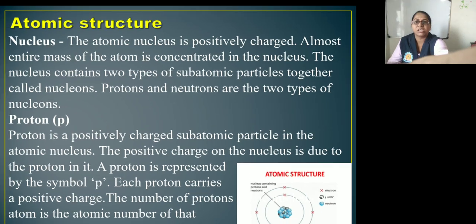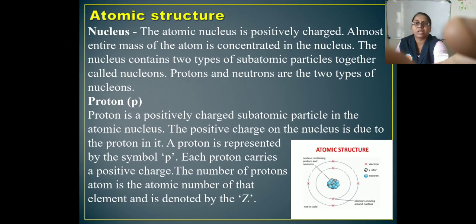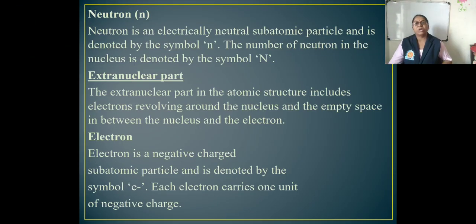Next is the neutron. A neutron is an electrically neutral subatomic particle. As we discussed, a neutron does not have any charge, that means it is a neutral subatomic particle, and it is denoted by the symbol N. The number of neutrons in the nucleus is denoted by the symbol N.